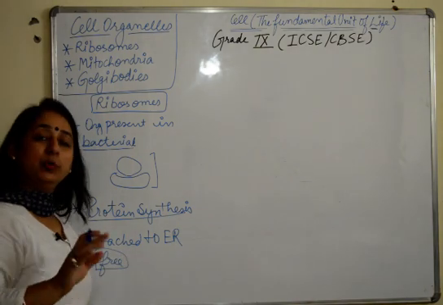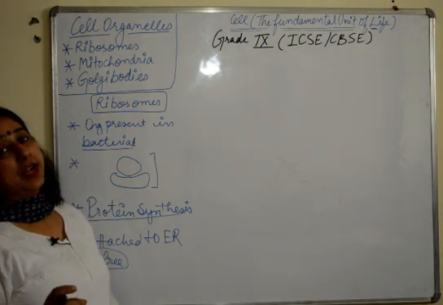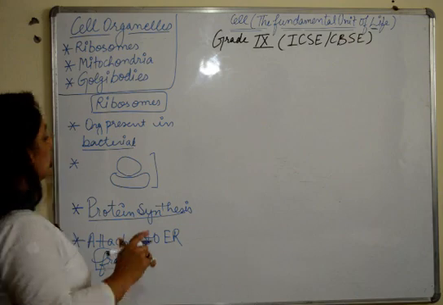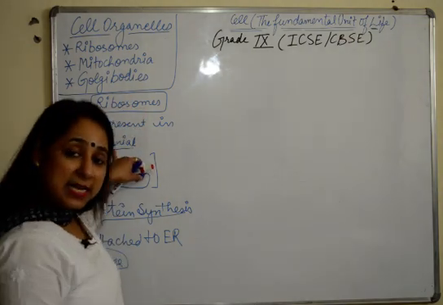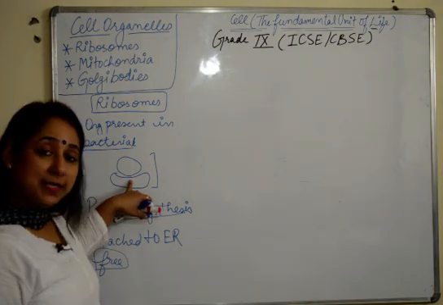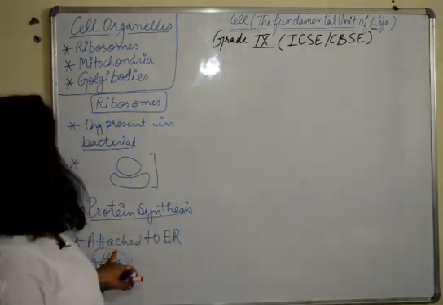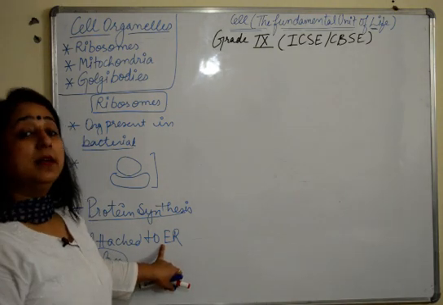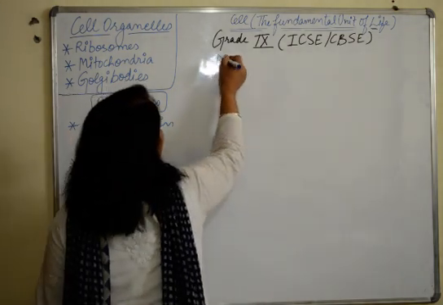They can be found free in the cytoplasm or they can be attached to the endoplasmic reticulum in the cytoplasm. So ribosomes are the only organelles which are present in bacterial cells. They are made up of two subunits. Their function is protein synthesis, that means formation of proteins, and they are attached to endoplasmic reticulum or they can also be found free.